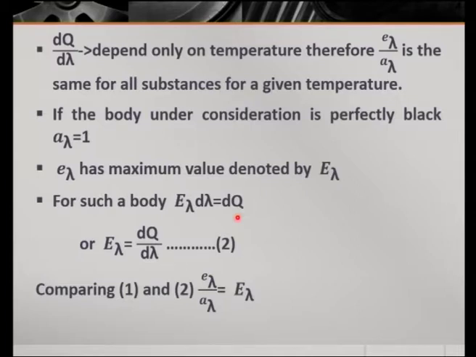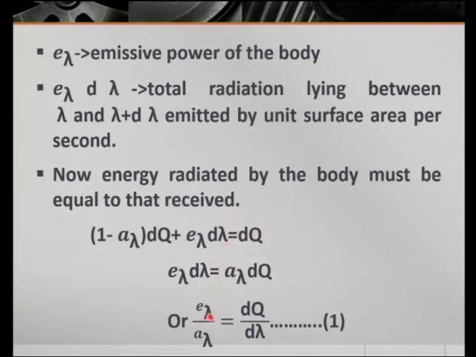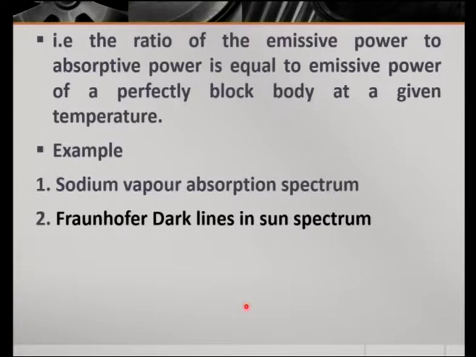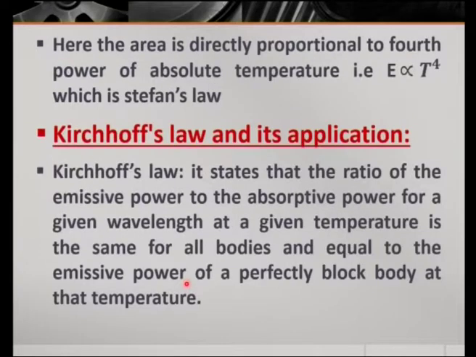Now, comparing equations 1 and 2. This is equation 1, E lambda by A lambda is equal to dq by d lambda. E lambda is equal to dq by d lambda is equation 2. Comparing the two equations, we get E lambda by A lambda is equal to capital E lambda. That is, the ratio of the emissive power to the absorptive power is equal to the emissive power of a perfect black body at a given temperature.